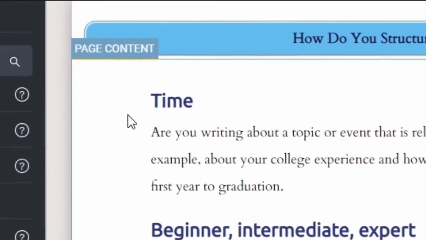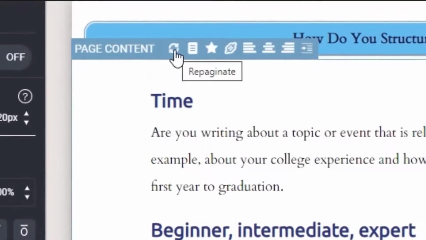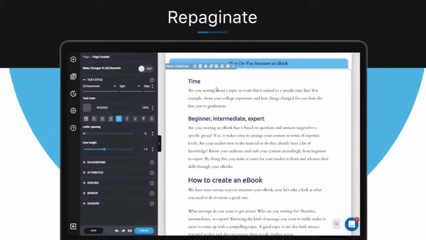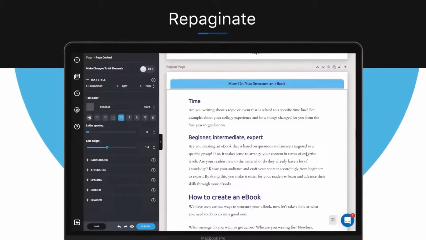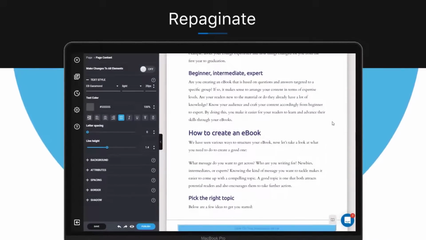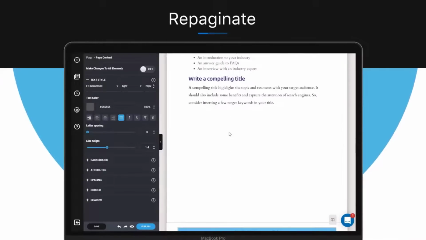the page and then click on the Repaginate icon on the top bar right here. Now you can see that content is reallocated and blank space is filled. However, you might notice sometimes there are some places where repaginating doesn't work.